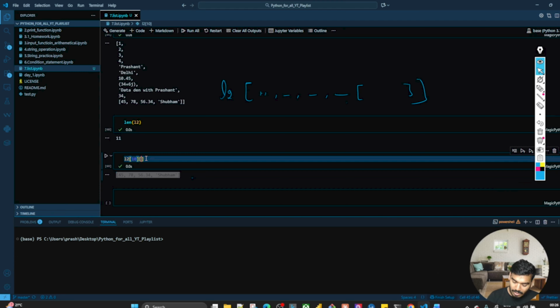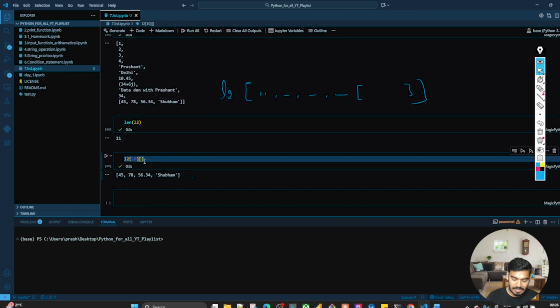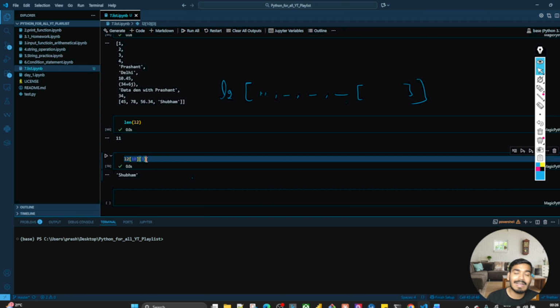Now I want to access only this part, Subham, from this. So I know 0, 1, 2, 3. So I'll write over here 3. So Shubham: first reach that list and then access the individual element. So this is how you can do that.